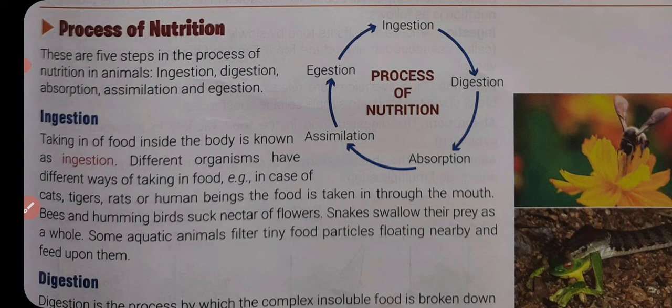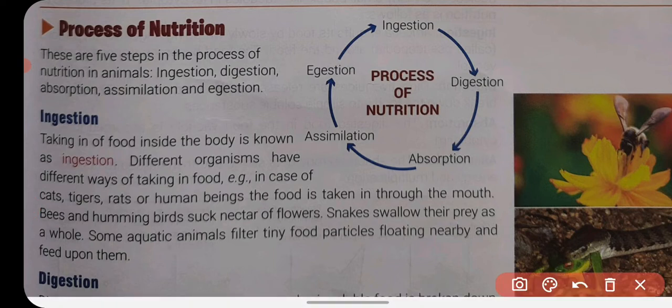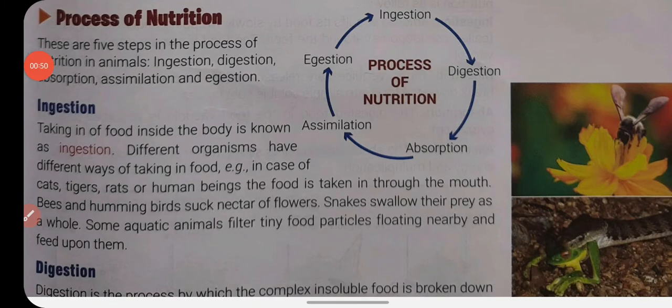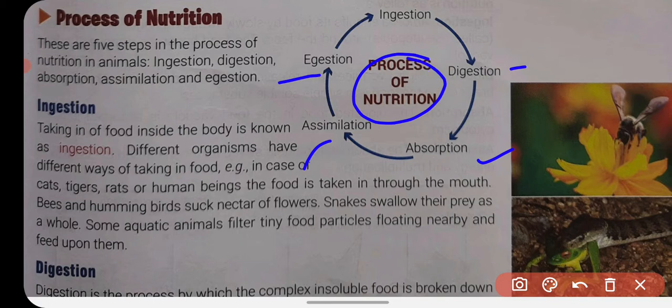So what is nutrition? Nutrition is a basic life process performed by living organisms, in which food is taken in by the organism and utilized by its body. This process of nutrition generally completes in 5 steps. What are these 5 steps? The first is ingestion, the second is digestion, the third is absorption, the fourth is assimilation, and the fifth is egestion.